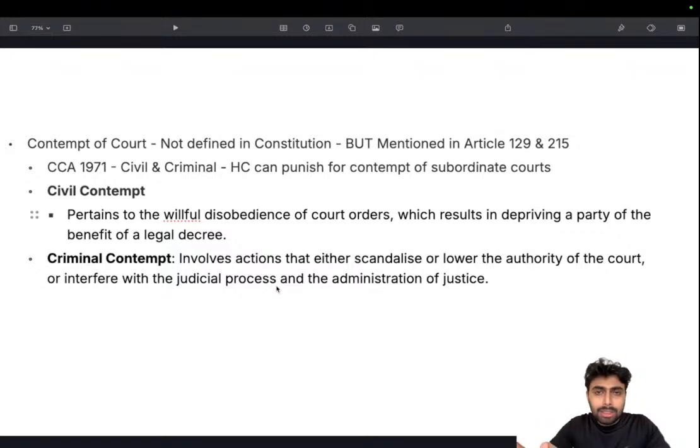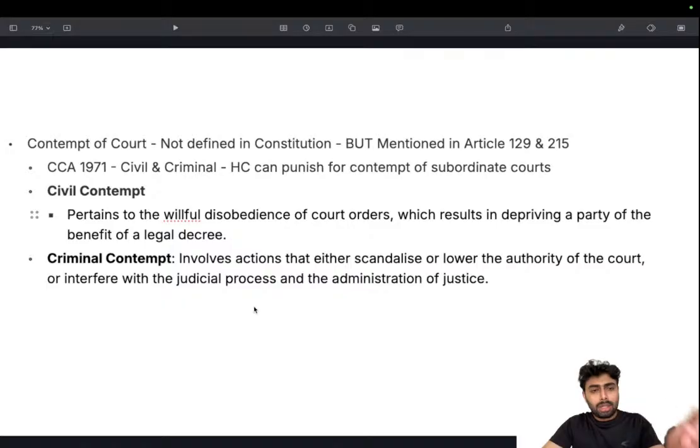So personal accusation of judges, as in if a judge named X is being accused of something, that doesn't necessarily account for criminal contempt. But if someone says that the judge in his judicial capacity is doing wrong and the verdict he delivered is wrong, such an action can lead to criminal contempt procedures, and we need Attorney General's approval for contempt of court procedures. That's also there.